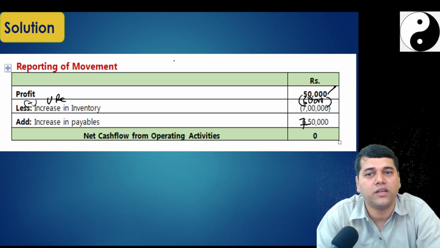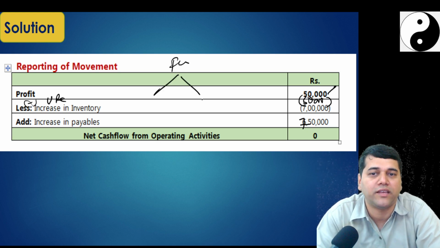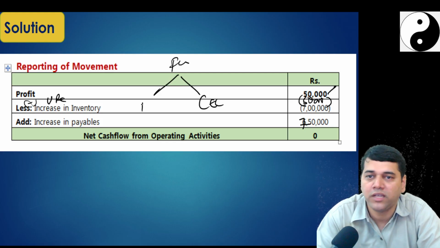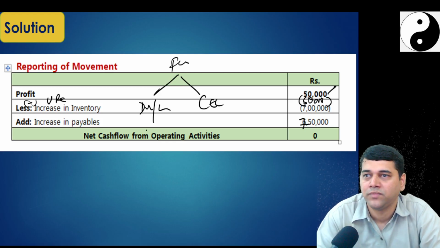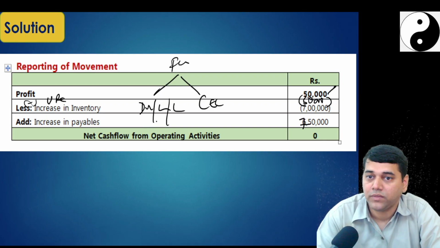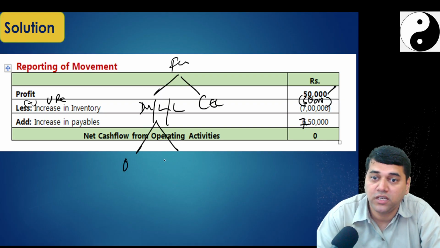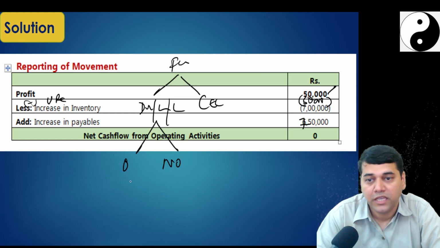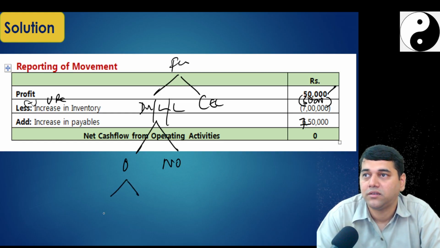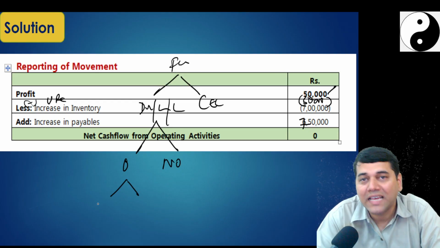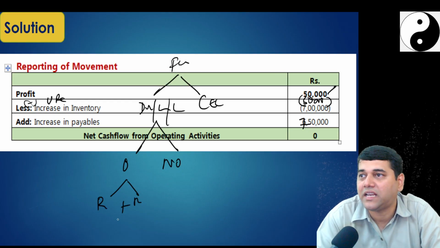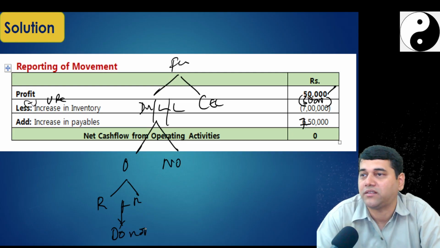So you have got forex gain or loss into two categories. One is on CC, one is on the debtors and creditors. Loan. There are still two, operational, non-operational. If it is operational, okay, if it is a realized or if it is unrealized, do nothing.